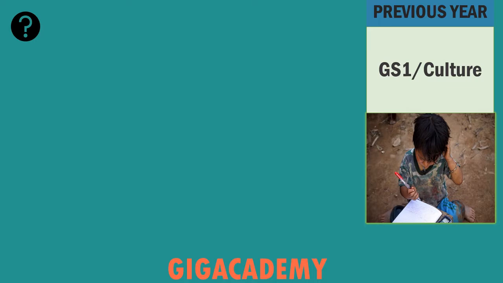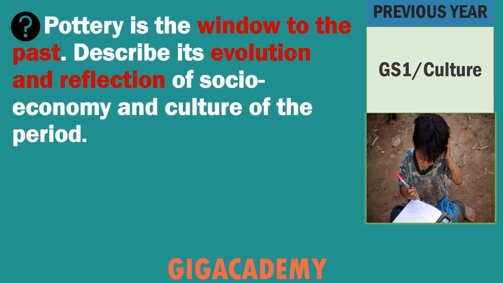So question is, pottery is the window to the past. Describe its evolution and reflection of socio-economy and culture of period. So basically in this question we need to substantiate this statement that pottery is the window to the past, and in the main body we need to show the evolution of Indian pottery and how we can access the socio-economic and cultural changes through the study of pottery.